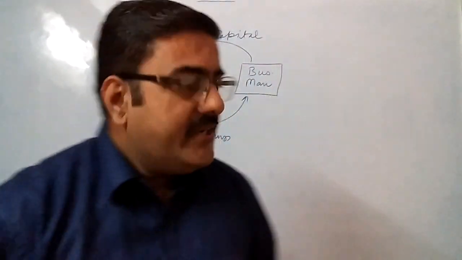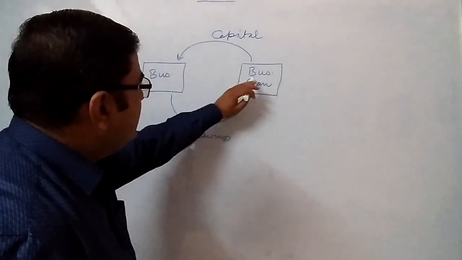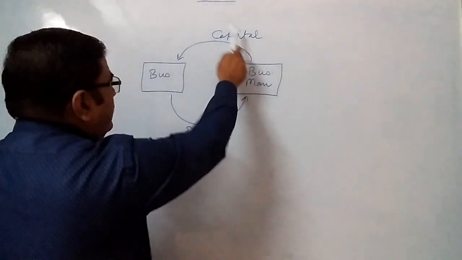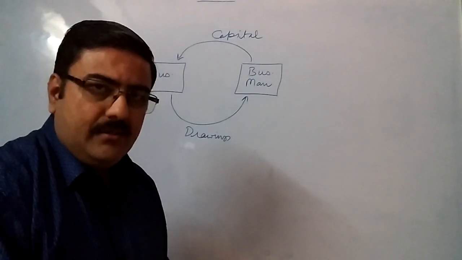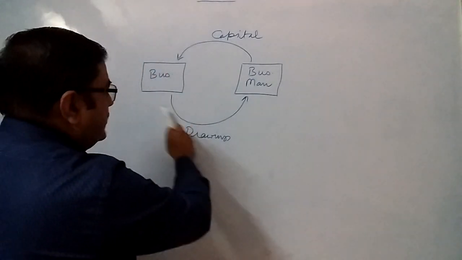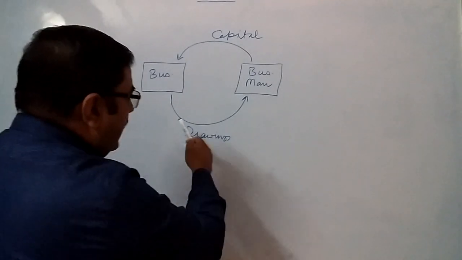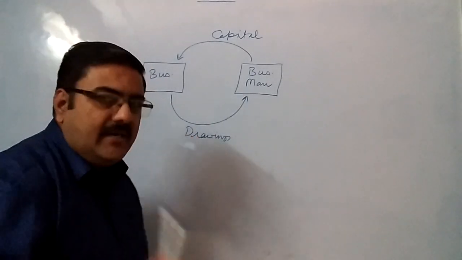So the interest which the business gives to the businessman on his capital contribution is known as interest on capital.